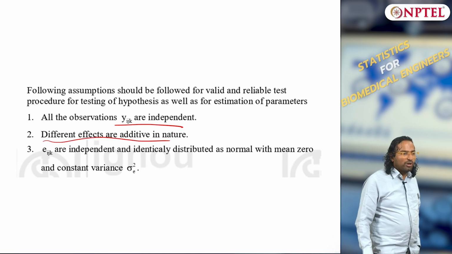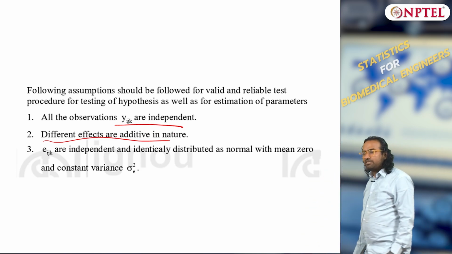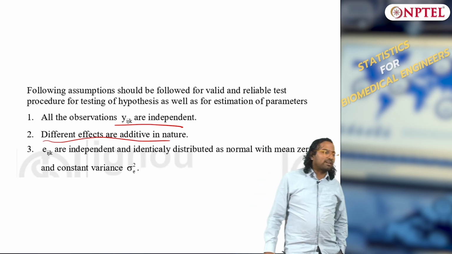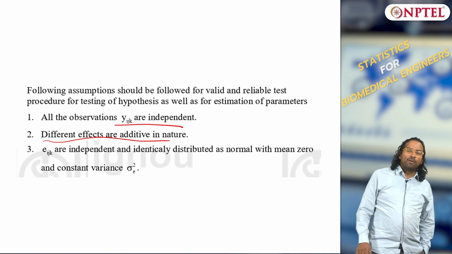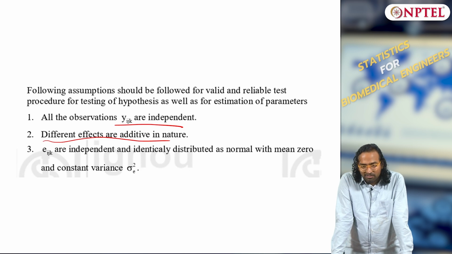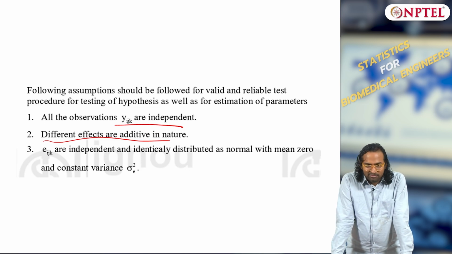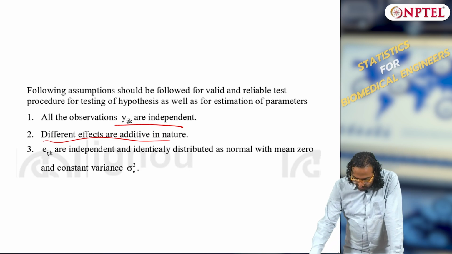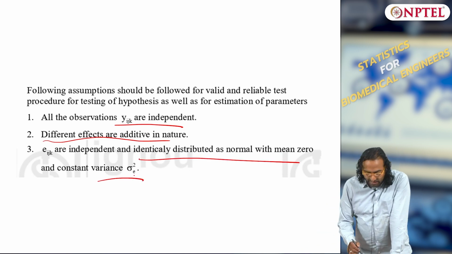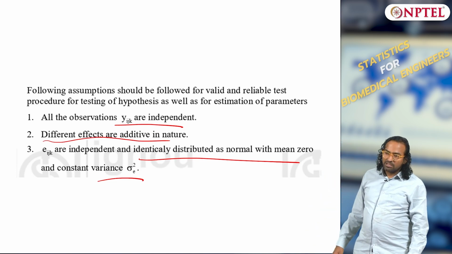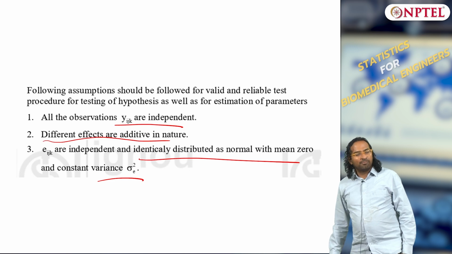And the second assumption is additivity. This is something which you have been doing, but we did not mention it explicitly. All effects are additive in nature: we have a model that is row effect plus column effect plus interaction. Nobody told you that it should be additive; it could very well be multiplicative, or square, whatever. We have taken a simple additive relationship in this kind of approach. And of course the last one: noise is IID with zero mean and variance sigma square, because of the central limit theorem. So these are the assumptions mainly in two-way ANOVA, which are the same as those of ANOVA as well.